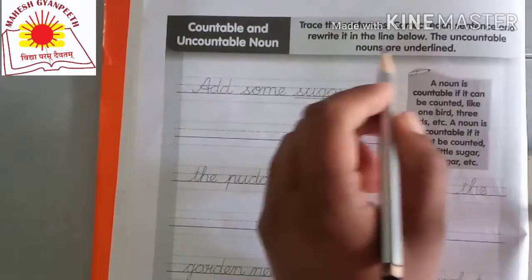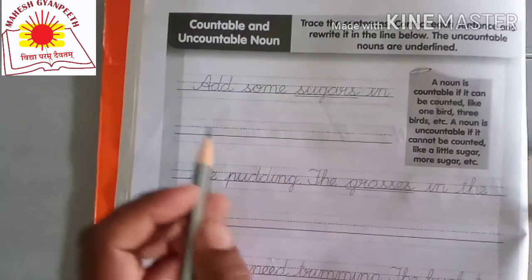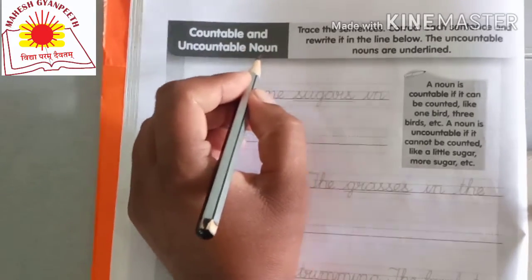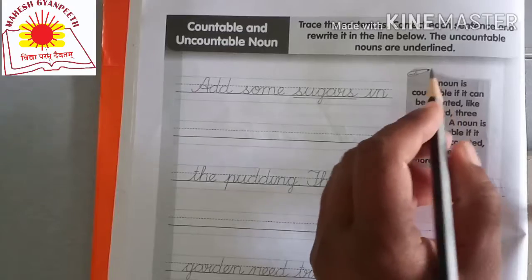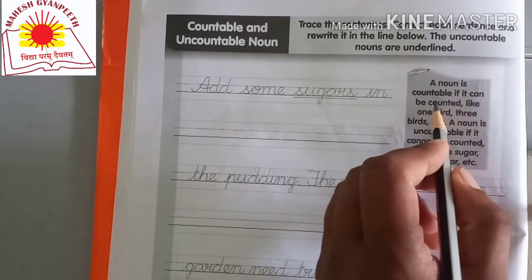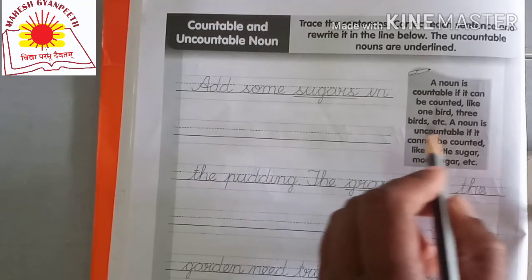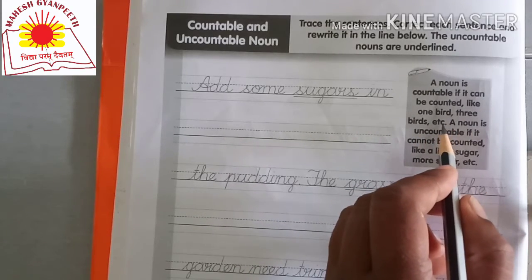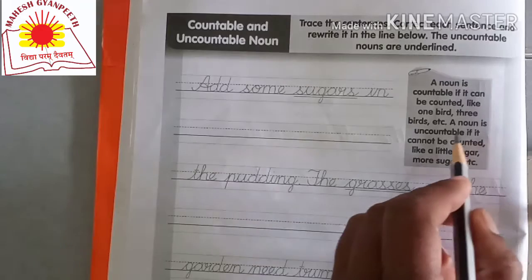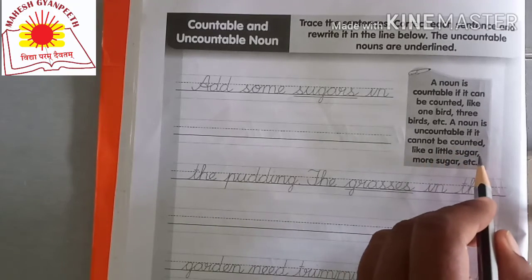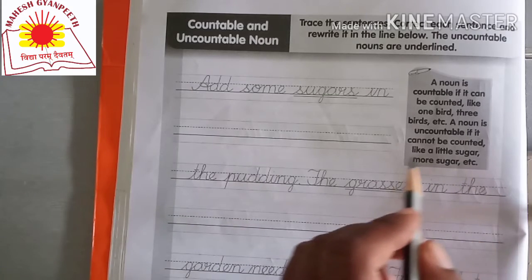The uncountable nouns are underlined. So, what is a countable and what is an uncountable noun? There is a hint given. A noun is countable if it can be counted, like one bird, three birds, etc. A noun is uncountable if it cannot be counted, like a little sugar, more sugar, etc.